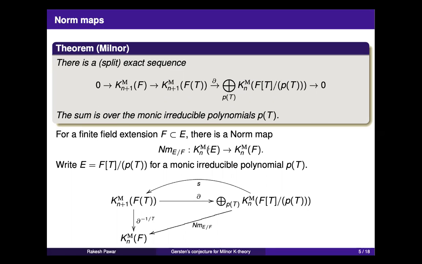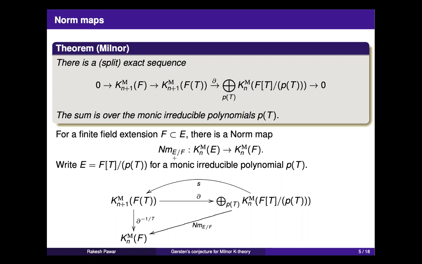Moreover, if you have three field extensions like F to E to K, and each consecutive one is finite, then you individually have three norm maps. And it turns out that the norm of K over F is the same as the norm of E over F pre-composed with the norm of K over E.